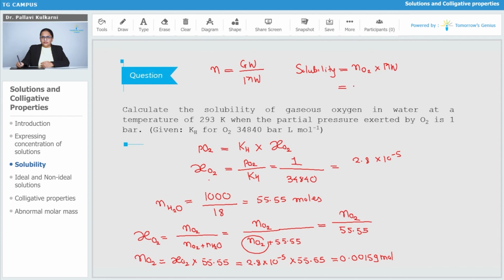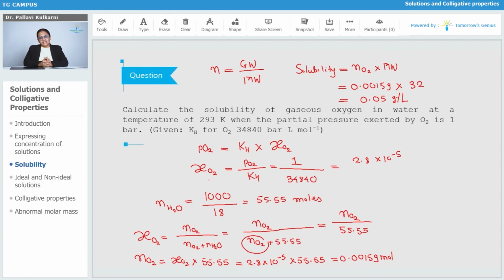The number of moles is 0.00159, and the molecular weight of O2 is 32 gram. If we solve it, it comes out to be 0.05 gram per liter. So what is the solubility of oxygen gas in the solution?